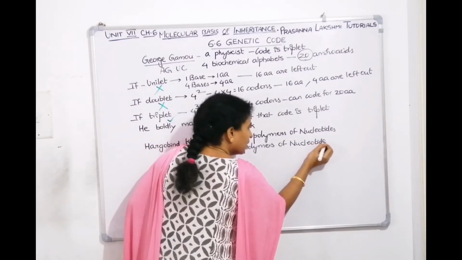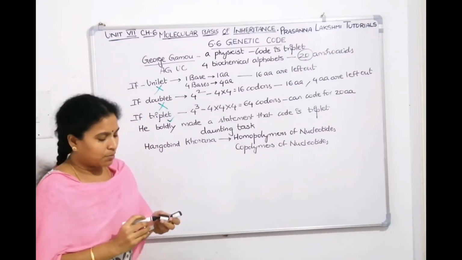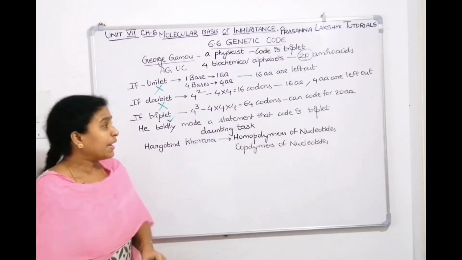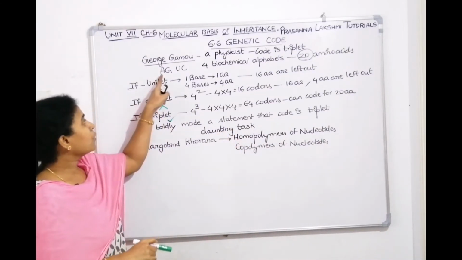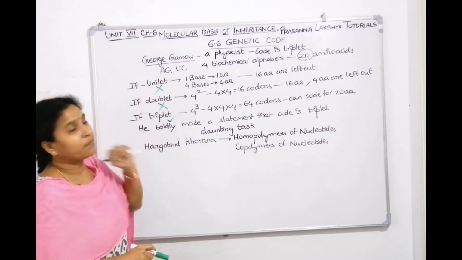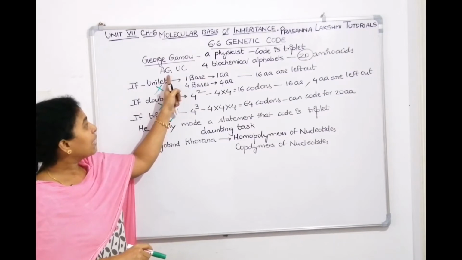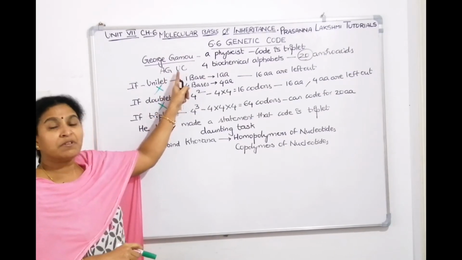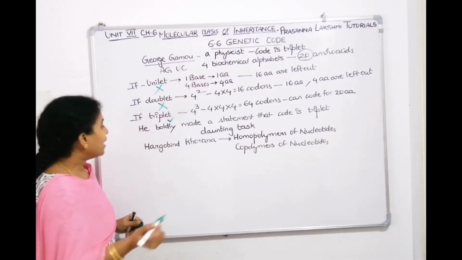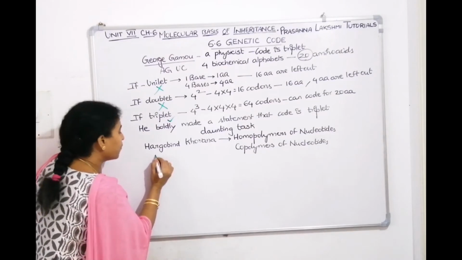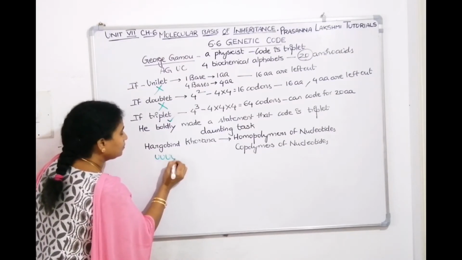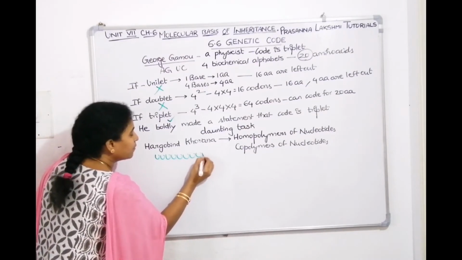Now, what are homopolymers and what are copolymers? Means he prepared a nucleotide which is having all A's, that is a homopolymer of A. He prepared another nucleotide which is of all G's. He prepared another one which is of all U's, another one which is of all C's.